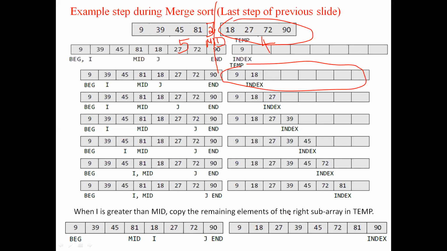Now, the student who asked about odd numbers, I want a reply from that particular student. Please reply to me. When you have an odd number, I have explained, I used 2 next to 81. I used 2 here. Yes, okay, thank you. So now 2 becomes the mid, that's all. Everything is the same.